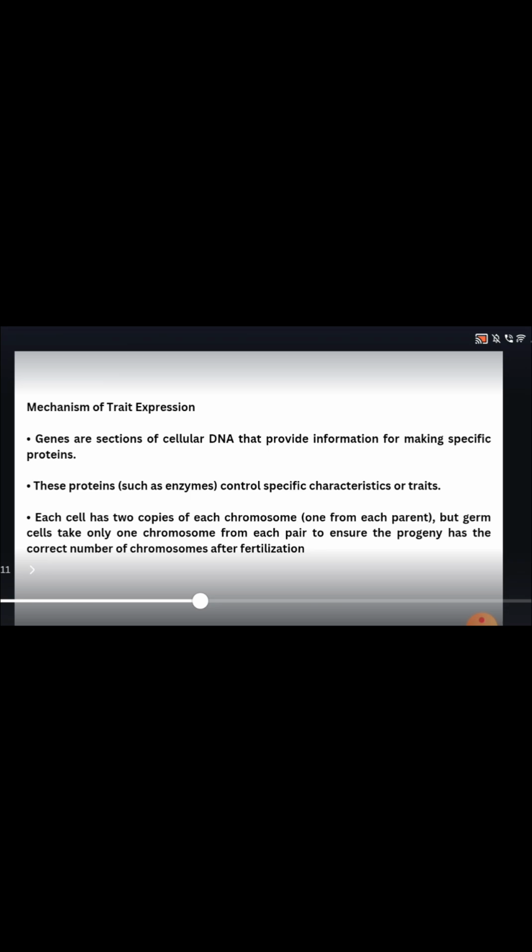Mechanism of trait expression. Genes are sections of cellular DNA that provide information for making specific proteins. These proteins control specific characteristics of traits. Each cell has two copies of each chromosome, one from each parent, but germ cells take only one chromosome from each pair to ensure the progeny has the correct number of chromosomes after fertilization.